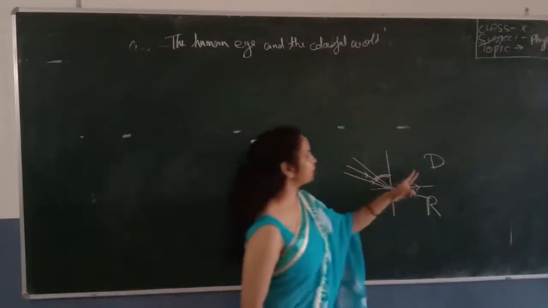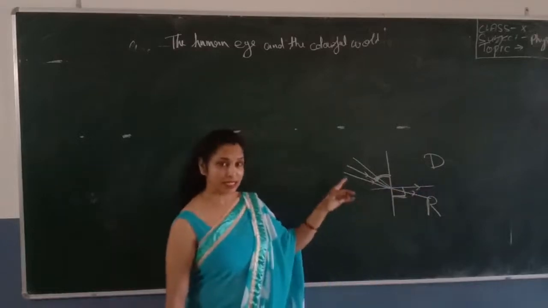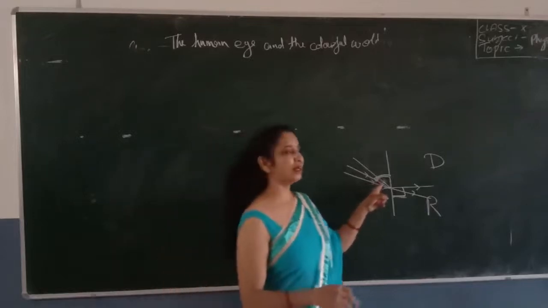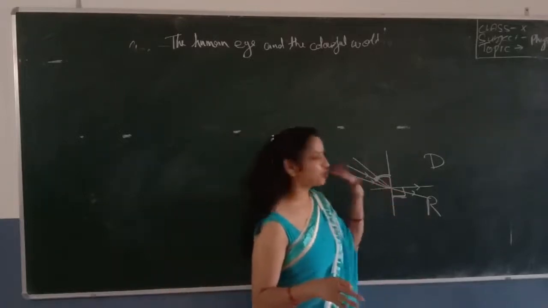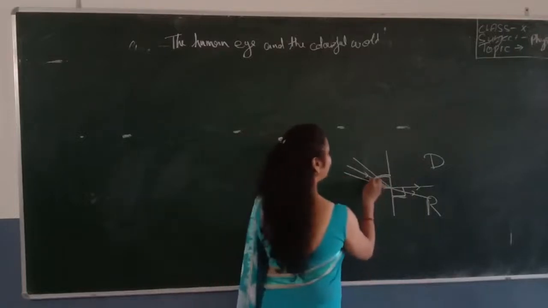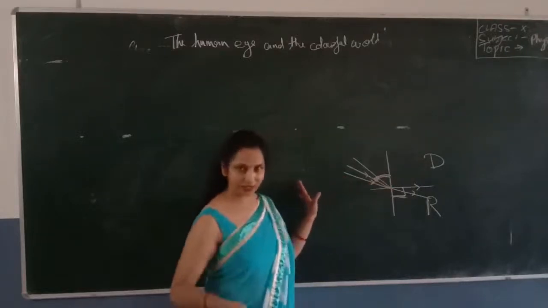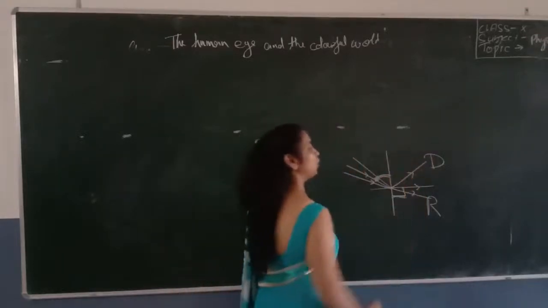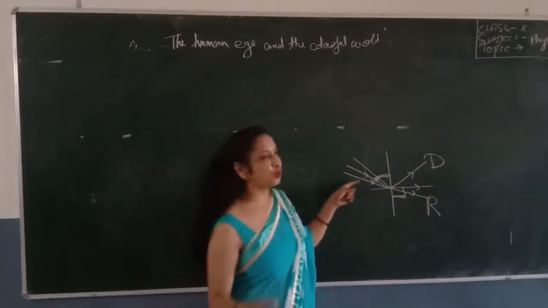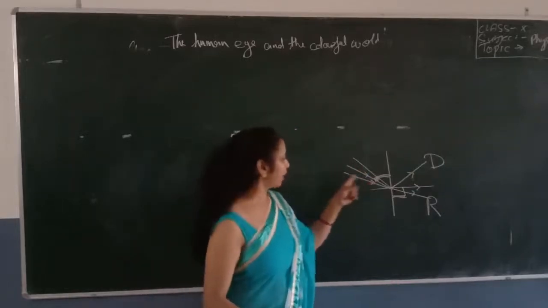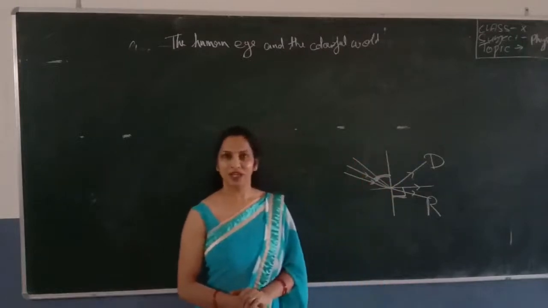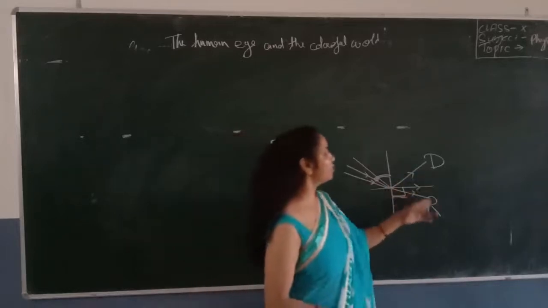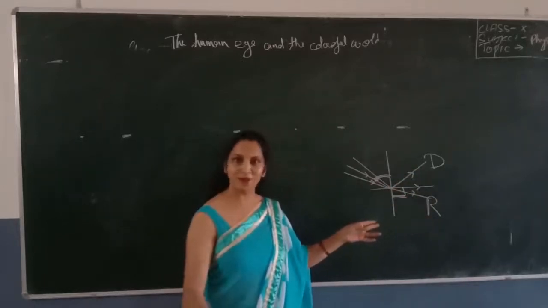It means when the light is passing from the denser to the rarer medium and the angle of incidence is more than the critical angle, now you know the critical angle is the angle at which the angle of refraction is 90, then the light is reflected back into its own medium, and this is called total internal reflection. The light is passing from the denser to the rarer medium, but it reflects back.